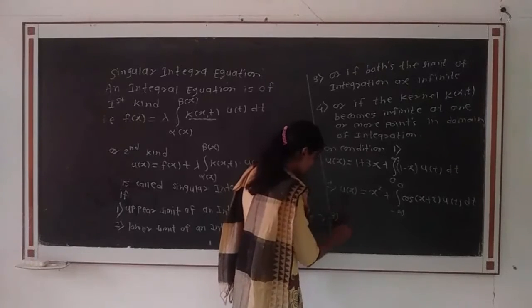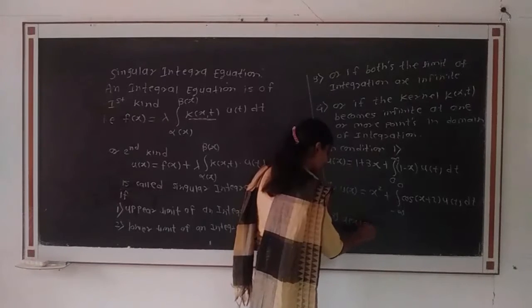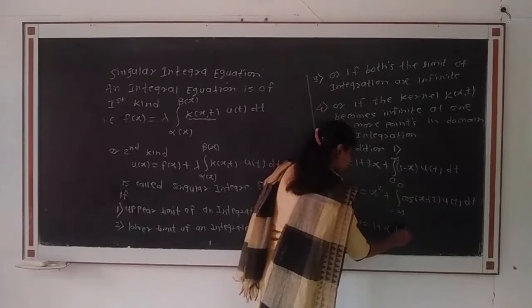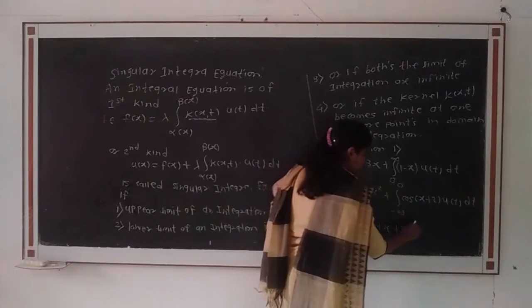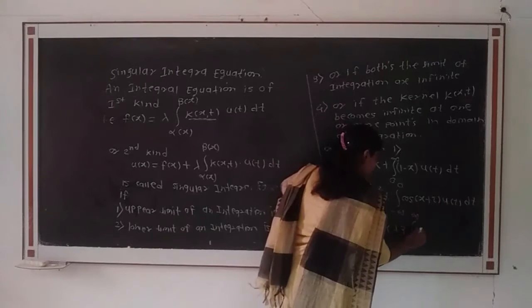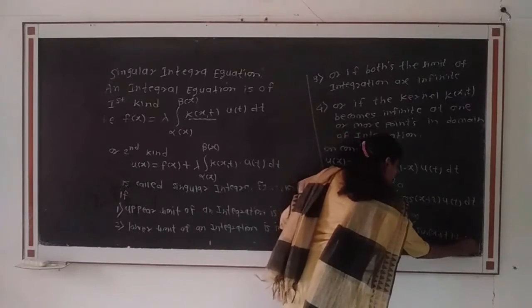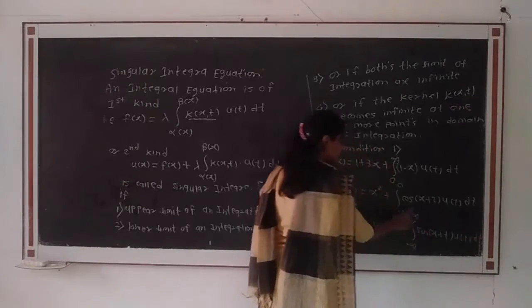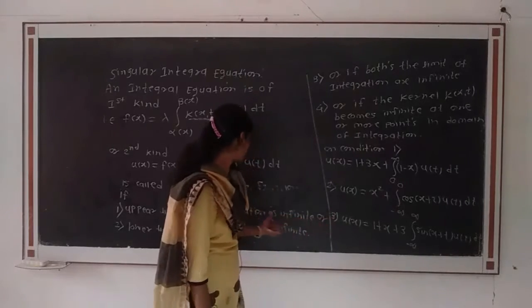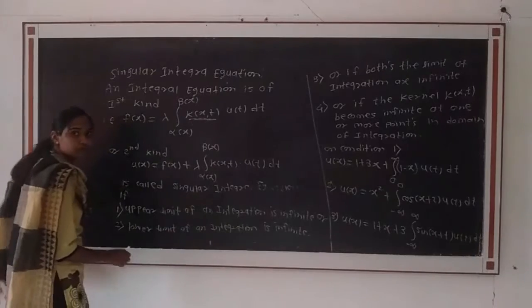Then on condition third, the example: u of x is equal to 1 plus x plus 3 integration from minus infinity to infinity sine of x plus t into u of t dt. Here both of the limits of integration are infinite. Therefore, again the given integral equation is a singular integral equation.